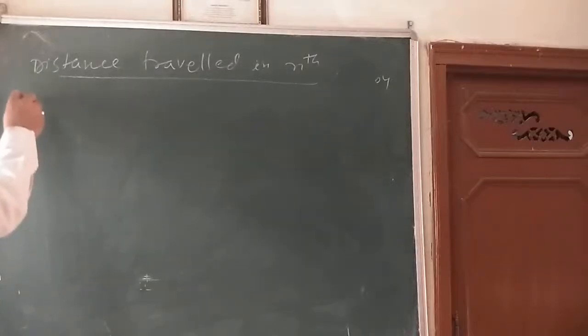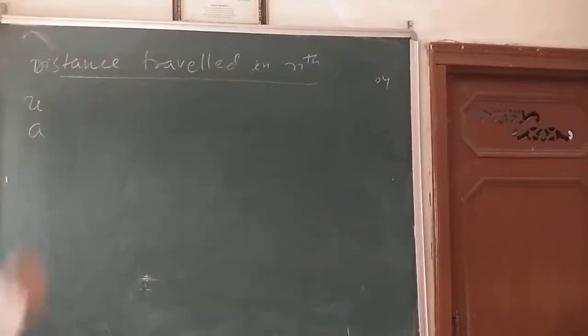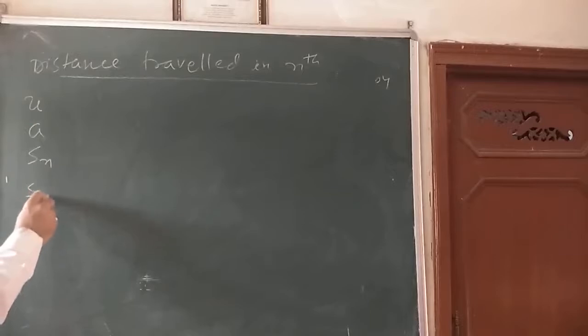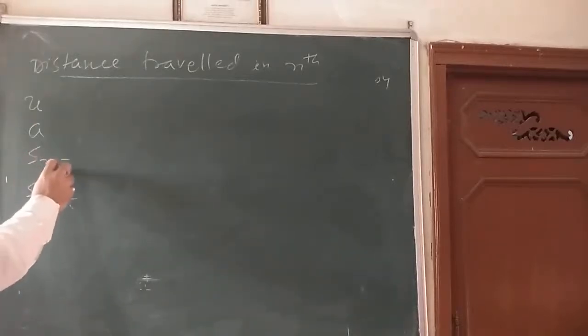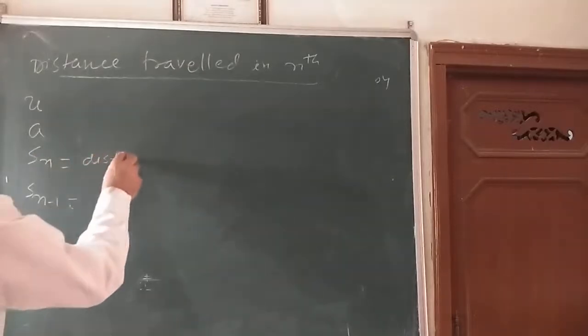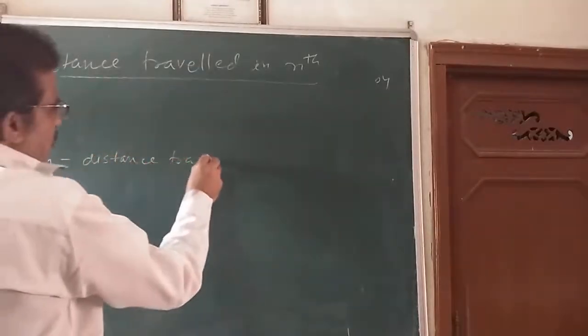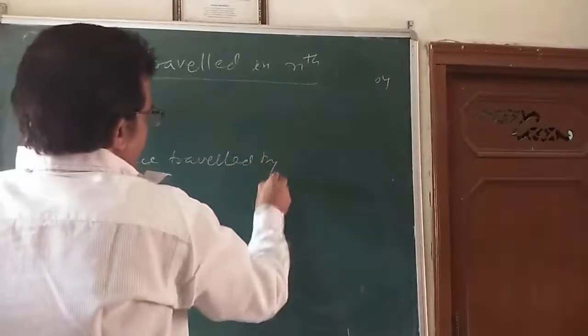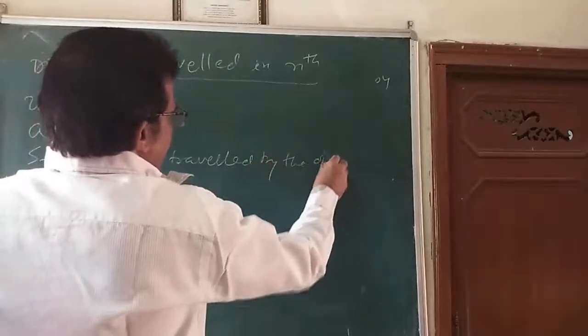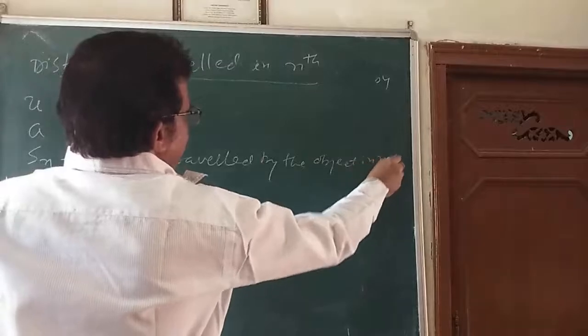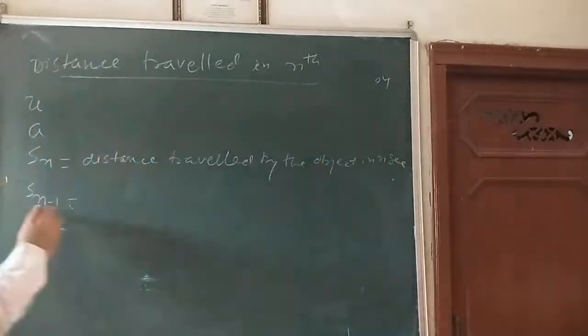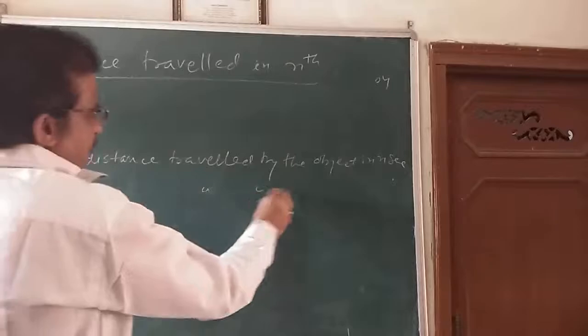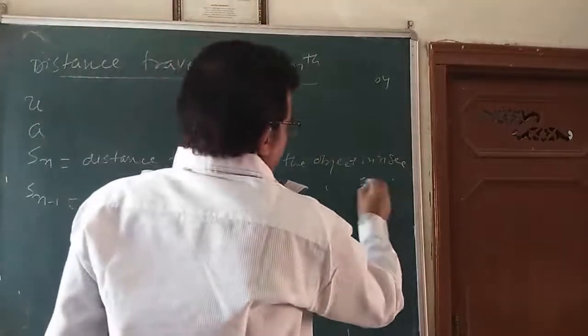For that, suppose U is the initial velocity of the object, A is the uniform acceleration of the object, and Sn and S(n minus 1) are the distances traveled by the object in n seconds. Similarly, the distance traveled by the object in n minus 1 seconds.